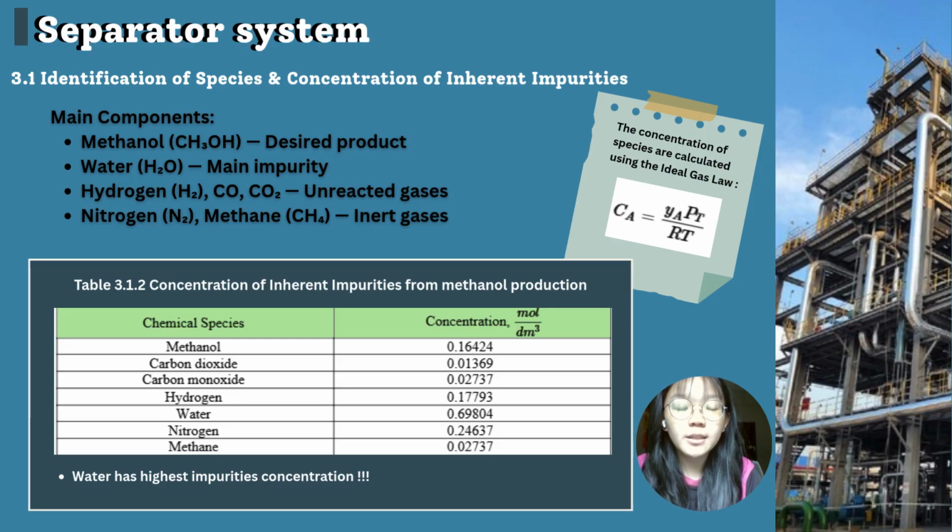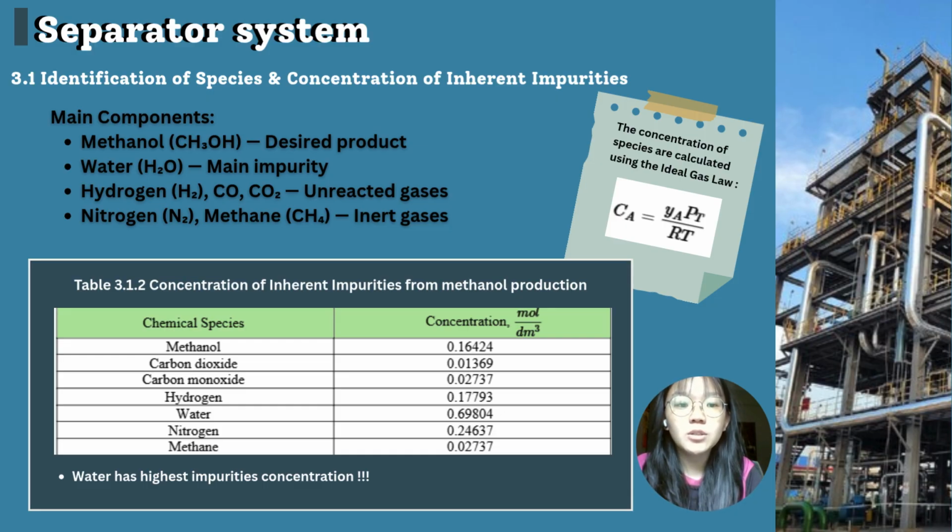Besides water, there are also unreacted gases such as hydrogen, carbon monoxide, and carbon dioxide. These gases remain due to incomplete conversion in the reactor. Besides that, inert gases such as nitrogen and methane may also be present in the stream, and these gases do not participate in the reaction but are carried along from the feed and upstream process.